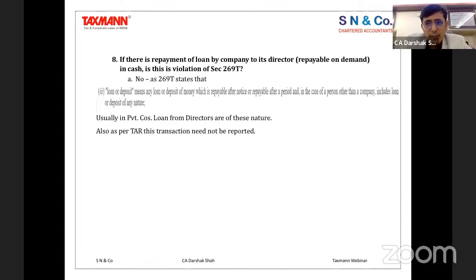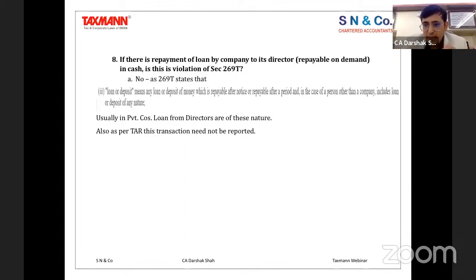What the clause says is about, of course, loans and deposits, but they are defined under 269T only, not under 269SS. We are talking about 269T, which is repayment. It says loans or deposit means any loan or deposit of money which is repayable after notice, or repayable after a period, and in case of a person other than a company, includes loans or deposit of any nature. So are you seeing the difference?